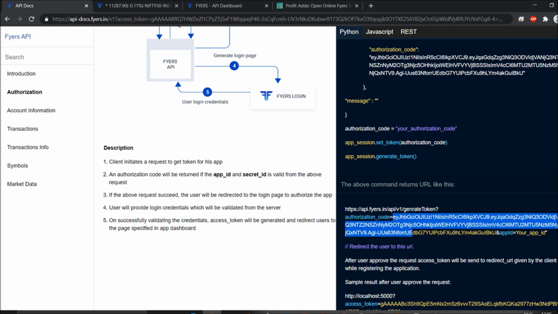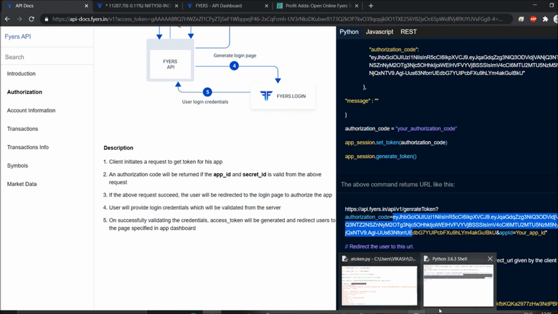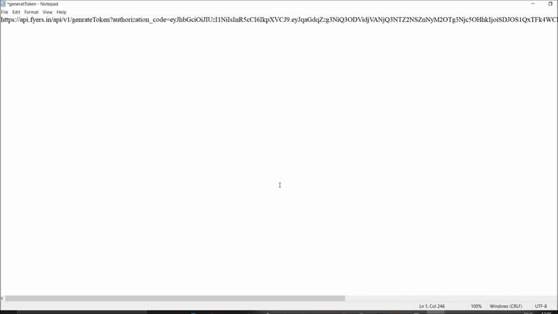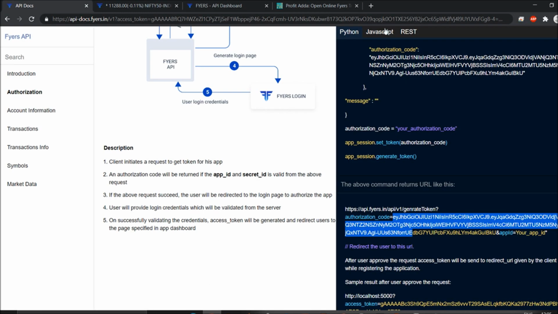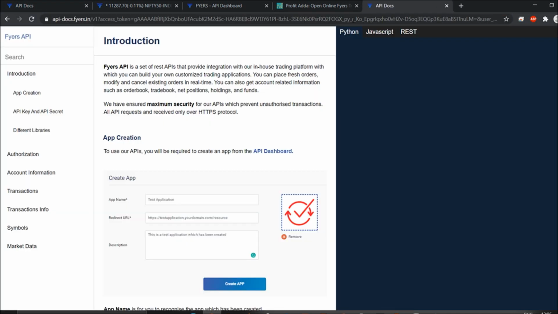Okay, so you just have to neglect this code, it is not required here. All you have to do is go for the copy paste itself. So just save this and press Control A, Control C. And if you paste it in the browser, it will generate, and my API docs will be there, each and everything, and the access token will be there.